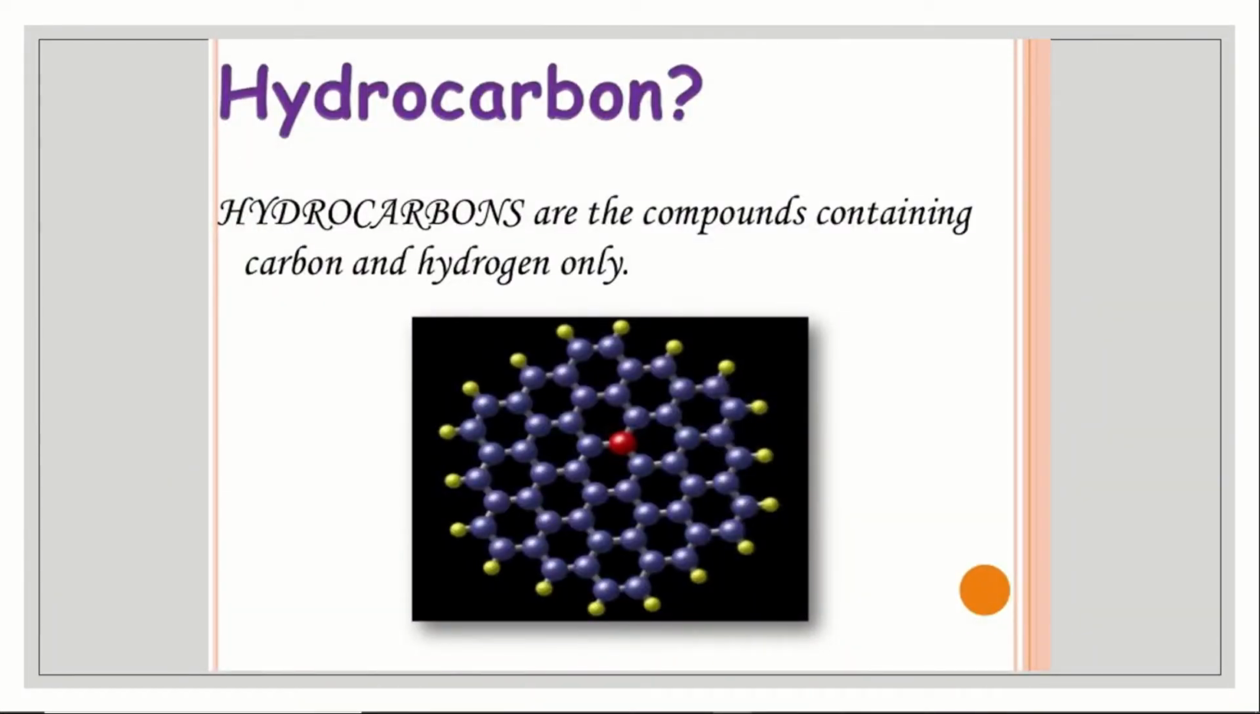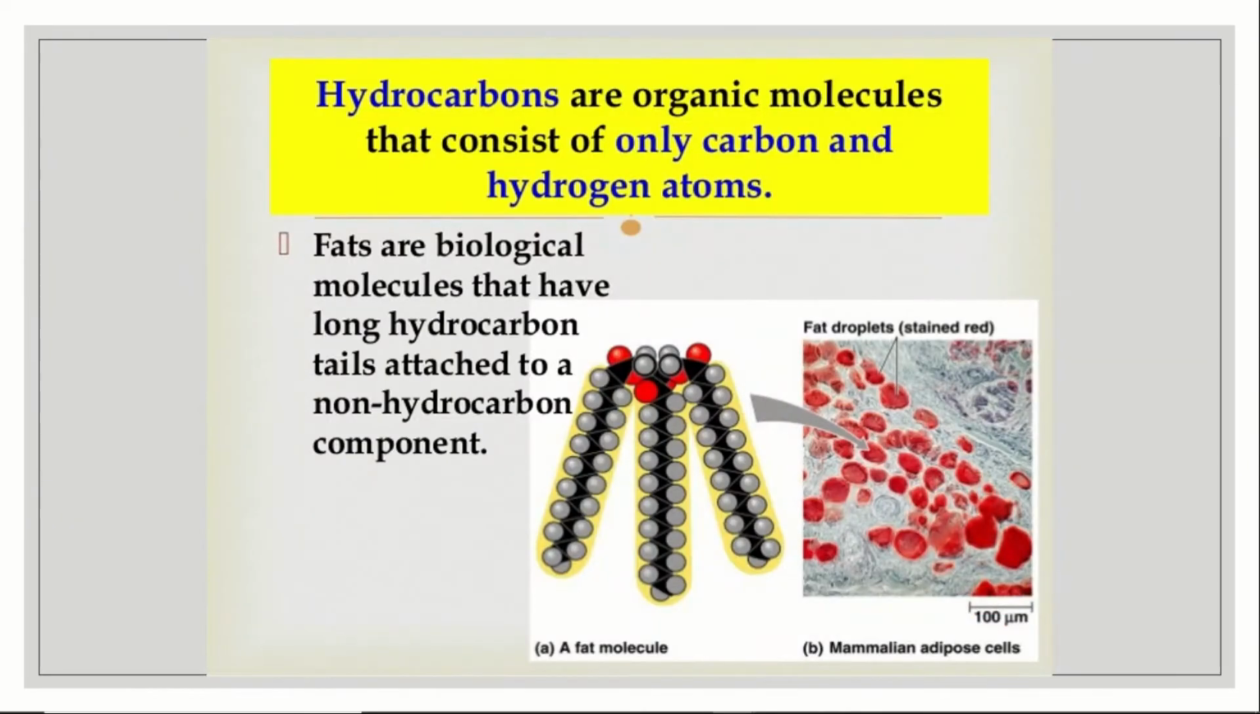Next, we need to know about hydrocarbons. The name itself signifies hydro and carbon, so hydrogen and carbon. Hydrocarbons are compounds containing carbon and hydrogen only. These are compounds which have only 2 elements, carbon and hydrogen. If a compound consists of only these 2 elements, it is called a hydrocarbon. Hydrocarbons are organic molecules that consist of only carbon and hydrogen atoms.